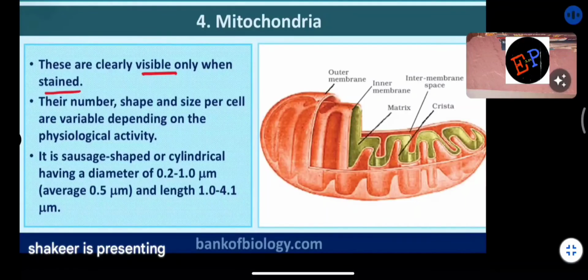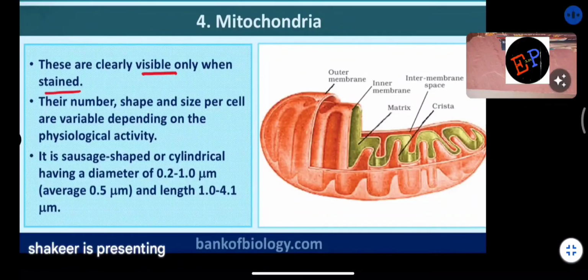Their number, shape and size per cell are variable depending on the physiological activity. Clear? See, in my body, the mitochondria number will be very large. What is the reason? Because I do exercises daily. In a normal person, the amount of mitochondria will be average. And in a person who is very lazy, the number of mitochondria will be very less. So mitochondria number is not a constant. This is one point which you should remember.